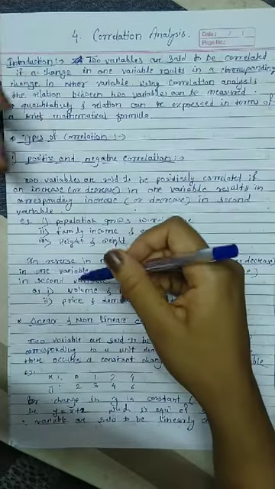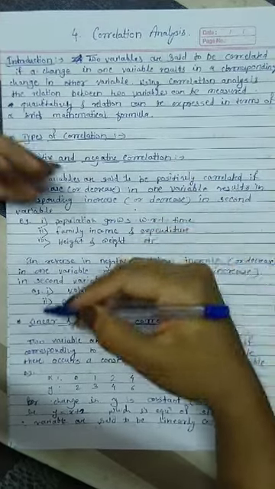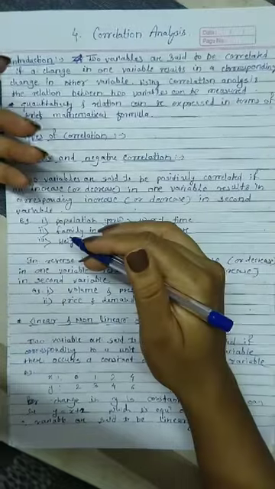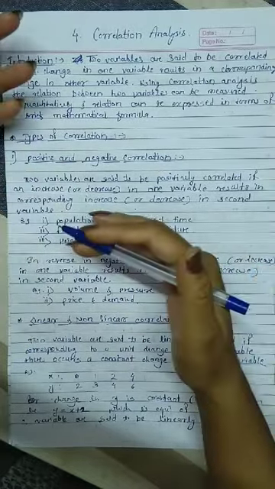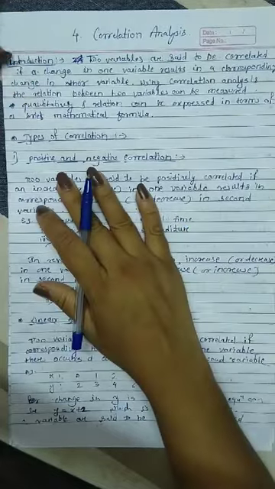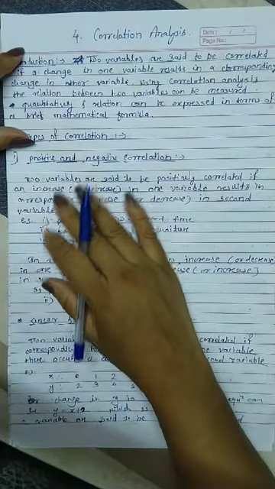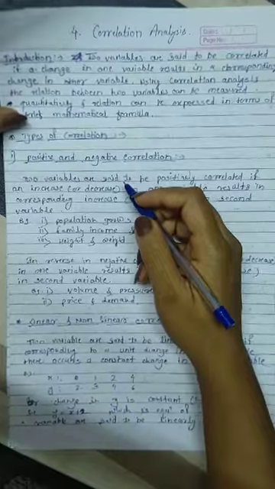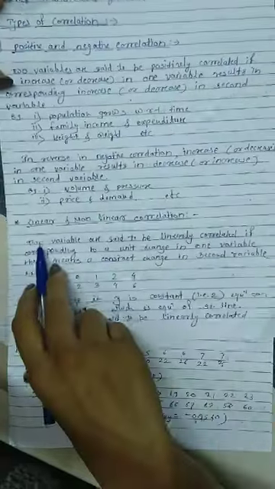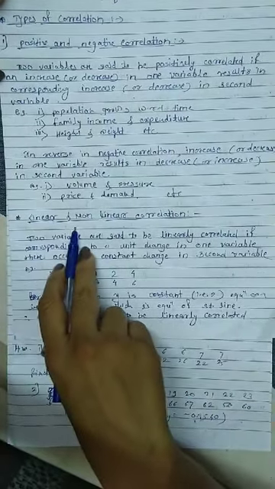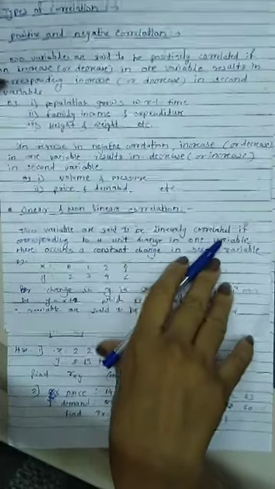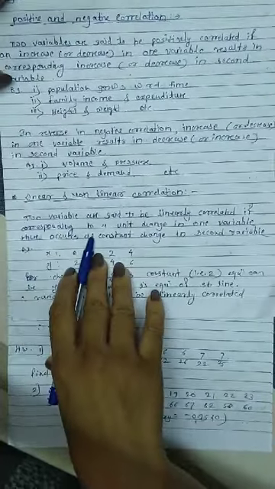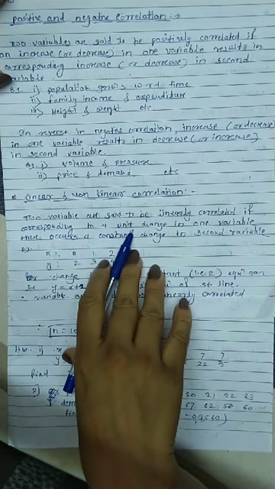Like for example, price and demand. If price increases, demand decreases, or if demand increases, price decreases. These are some examples of positive and negative correlation. Now consider linear and non-linear correlation.